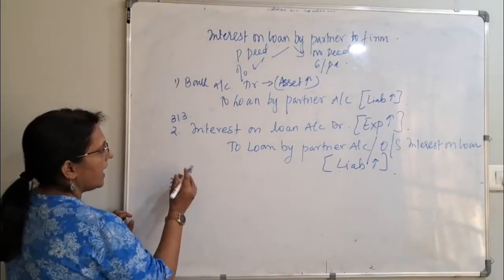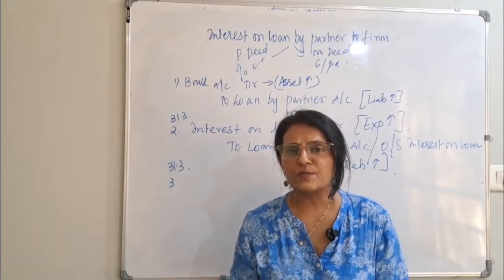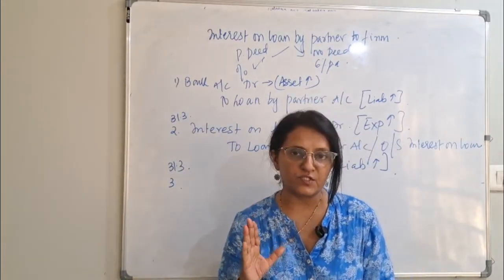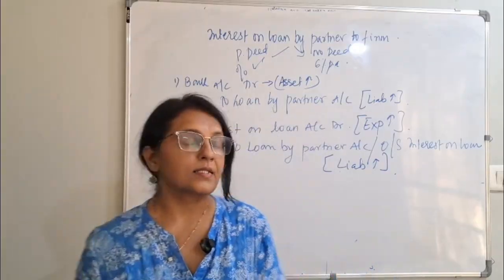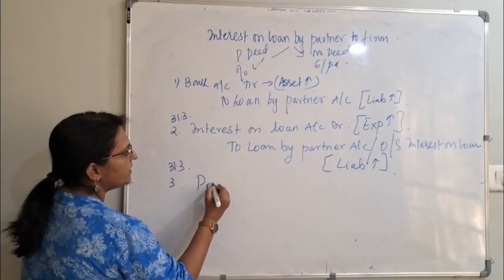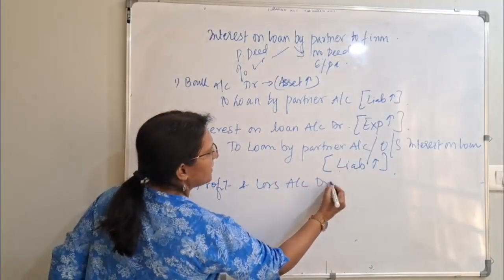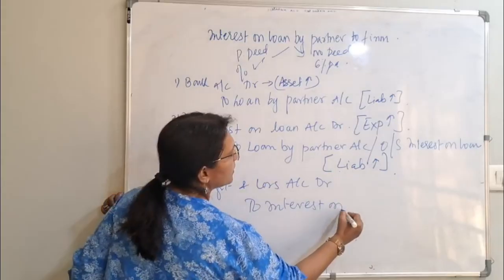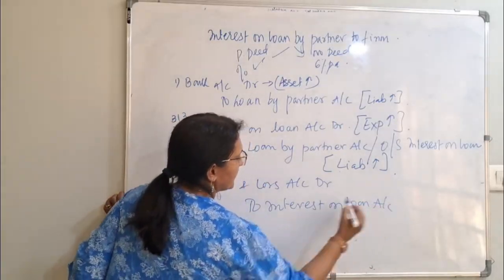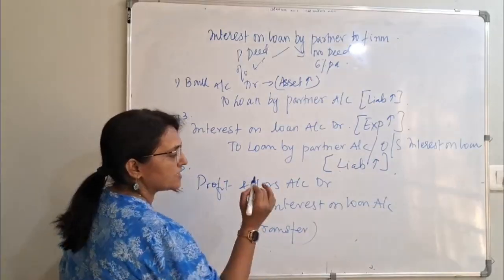Third one is at the end of the year, that is again on 31st March, all the expenses and all the incomes, where do we transfer them? We transfer it to profit and loss. This is the last entry. Here it will be profit and loss account debit to interest on loan account. This is simply a transfer entry.